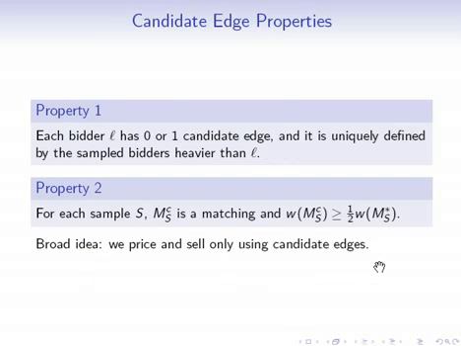So this is how we're going to go about showing our proofs. We're going to use two basic properties of candidate edges. The first property is that each bidder has 0 or 1 candidate edges, and this candidate edge is uniquely defined by the sampled bidders heavier than L. Property 2 says that for each sampling S, the matching created by our algorithm inside of the sample has weight that's at least 1/2 of the optimal matching inside of the sample. And remember that the broad idea of our algorithm is we're only going to price and sell using the candidate edges.